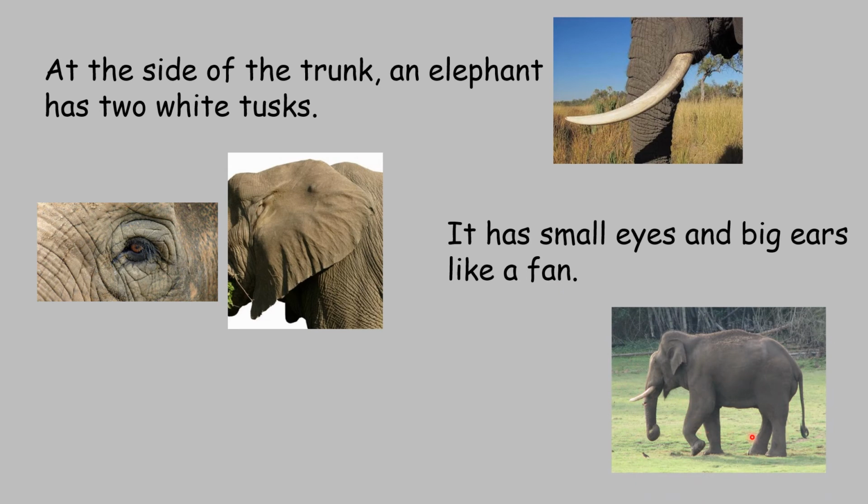Now the elephant, here they are showing you the full size of the elephant. What will you write? It has a short tail. See, compared to the body, his trunk is long, his legs are fat, but his tail is very short. It doesn't touch the ground. Like other animals, like we said, the tiger has a long tail, but the elephant has a very short tail.